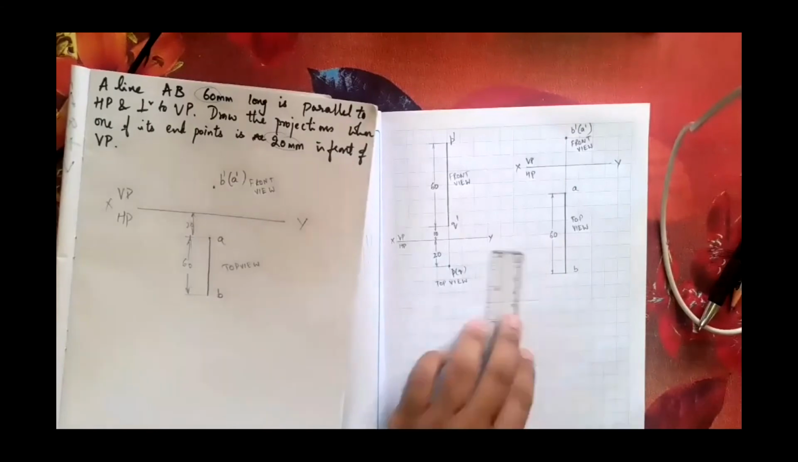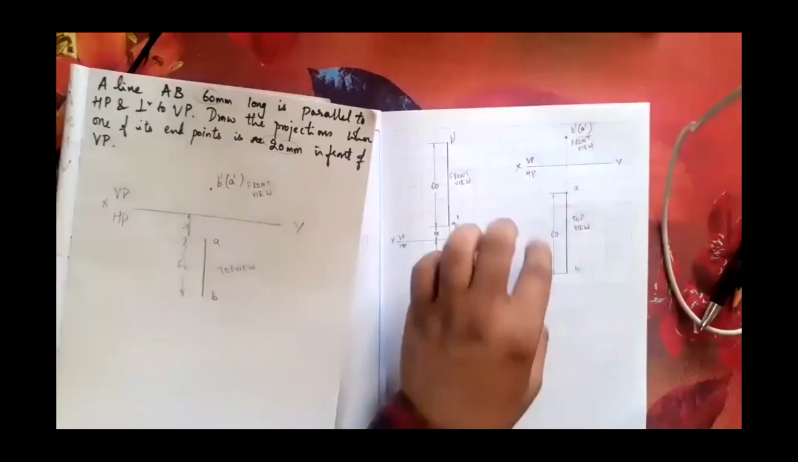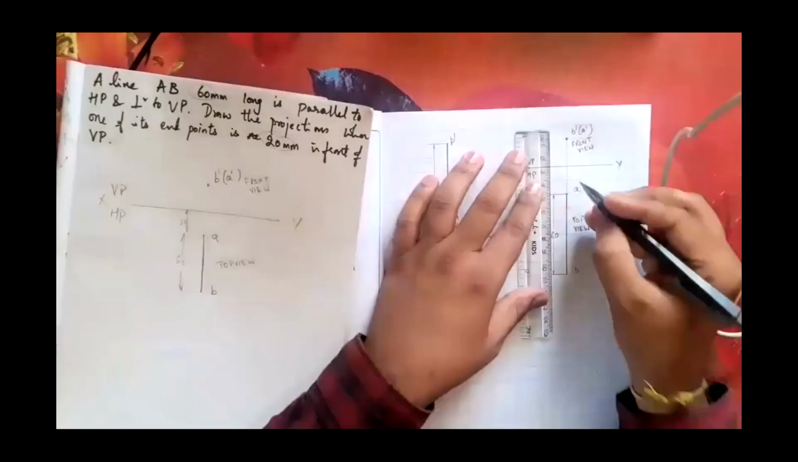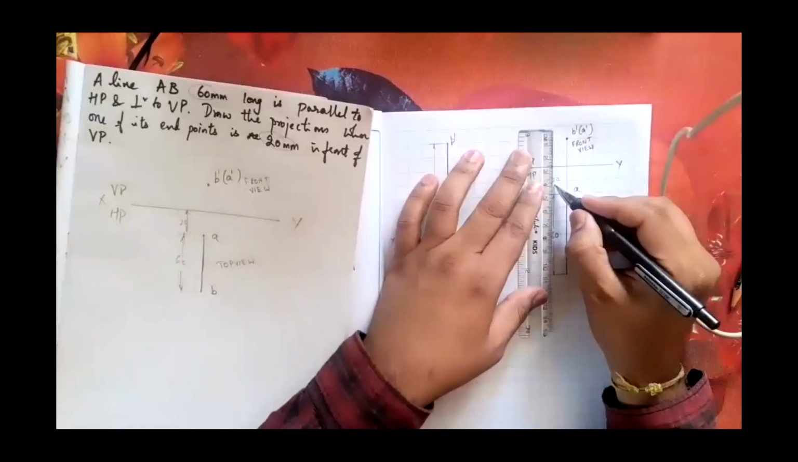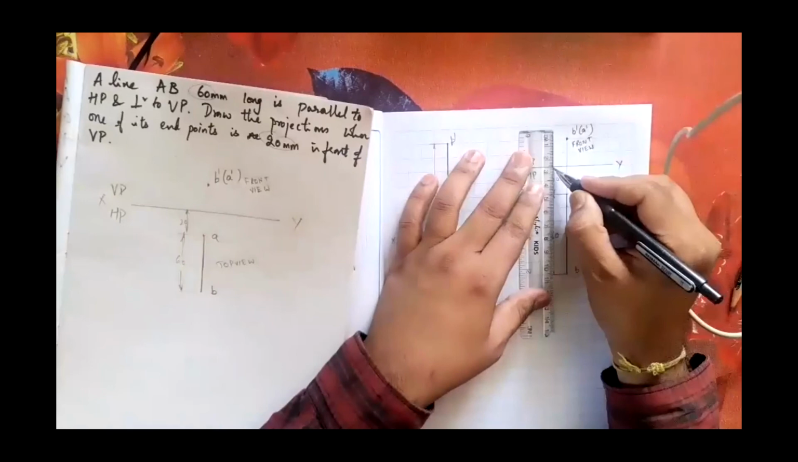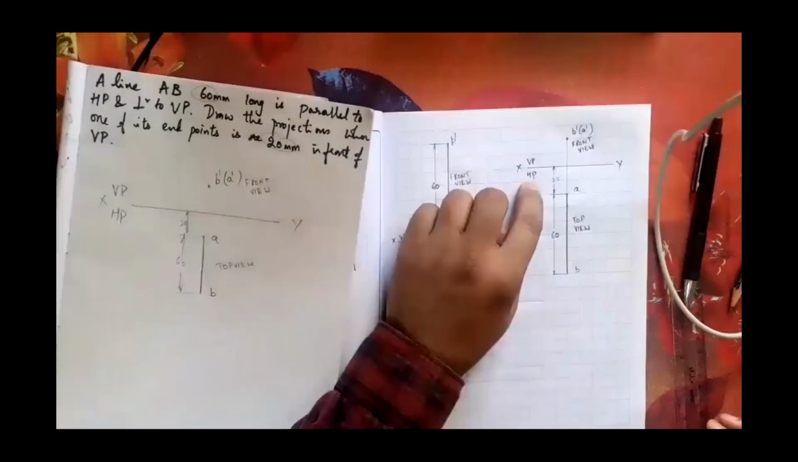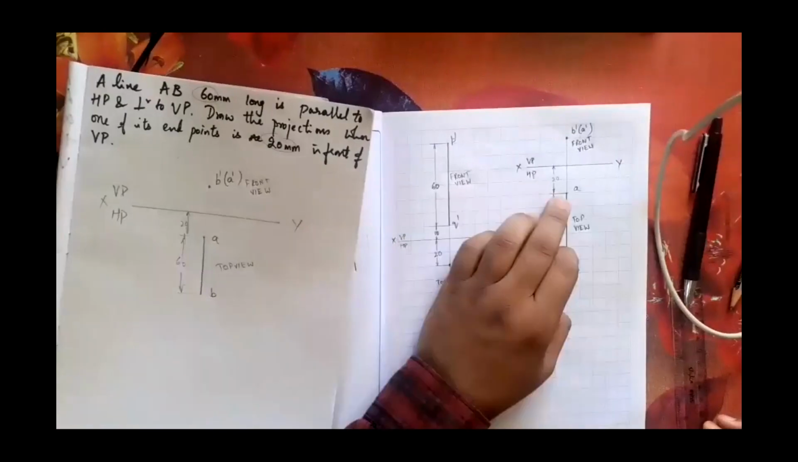See front view. I am assuming it 20 mm above HP, but not dimensioning it. But here you're supposed to dimension 20 as it is given in the problem: 20 mm in front of VP. One of its endpoints is there because if this is 60 and this is 20, then